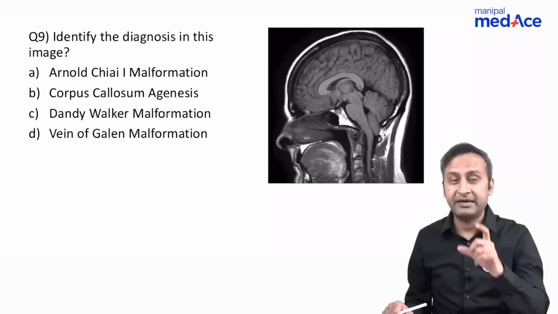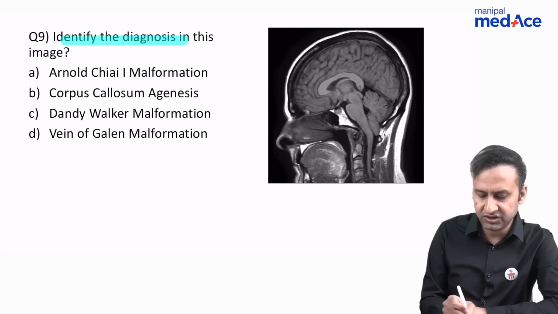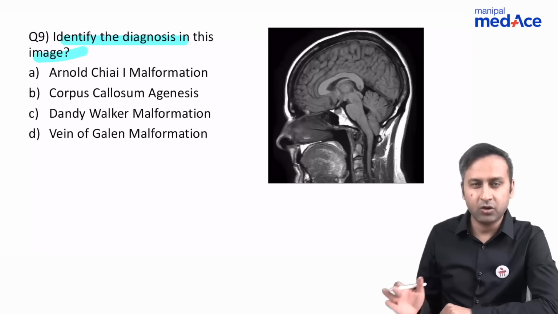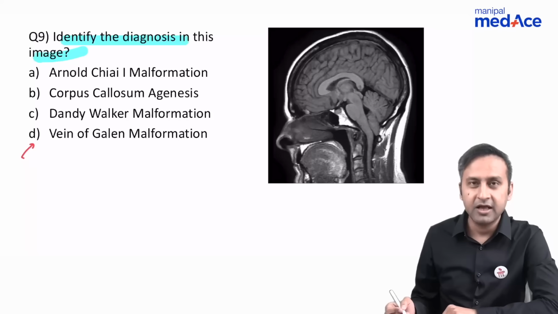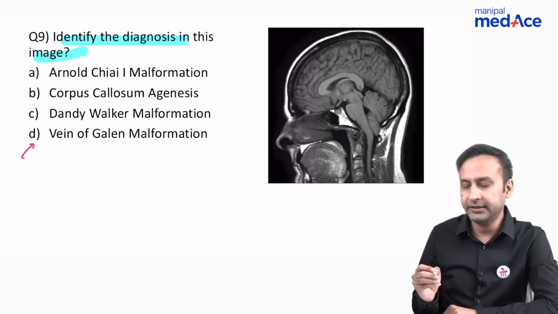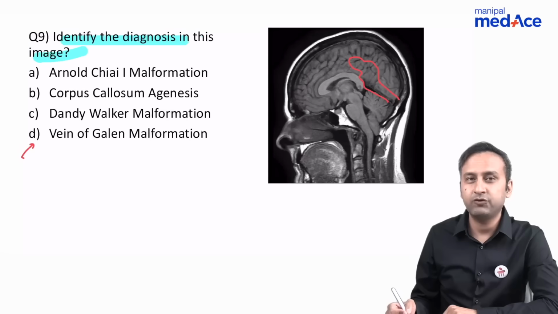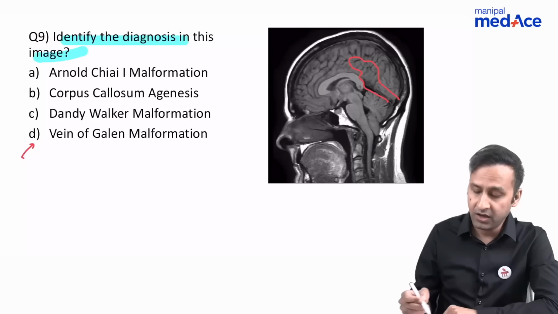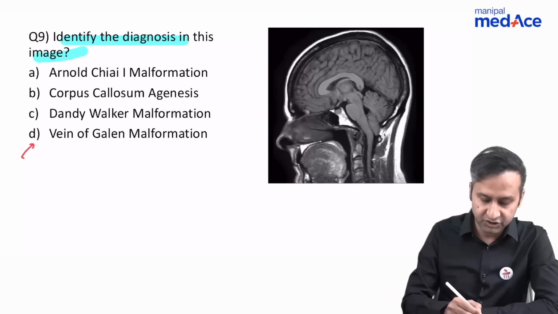Now this one is a bit tough. Identify the diagnosis in this image. There was no history given, just a one-liner question. What do we see here? Let's look at all the options and then try to eliminate them. Start from option D, the easiest one. Vein of Galen. We've talked about this in great detail. Vein of Galen malformation will be seen somewhere here, and the examiner is going to give you a history of some bruit being felt, or some form of hemodynamic alterations in the body. It doesn't look like a vein of Galen malformation.